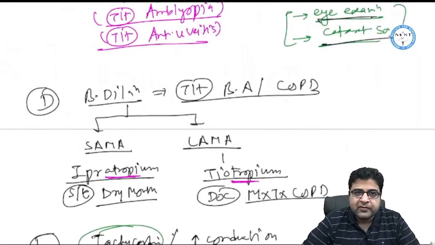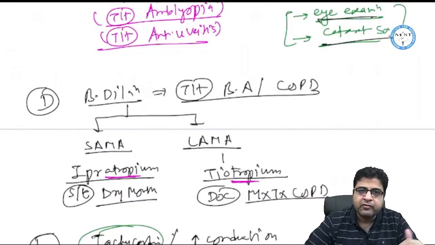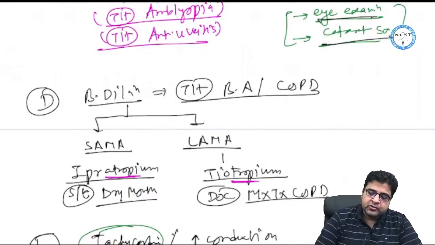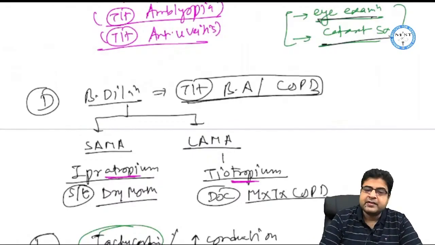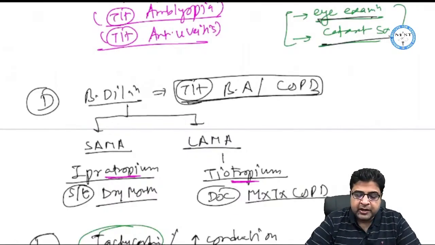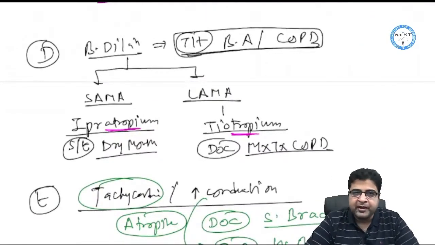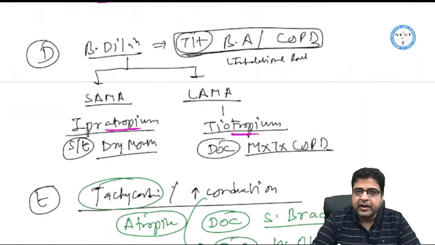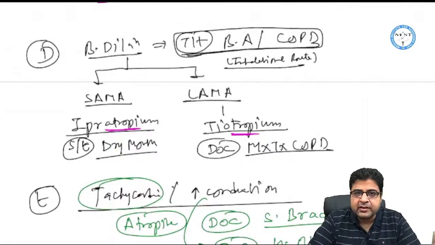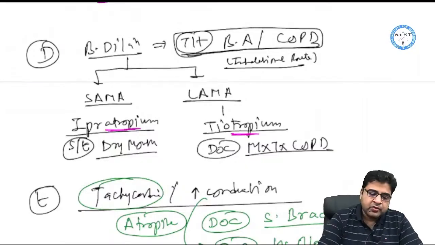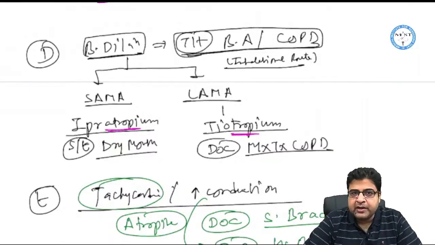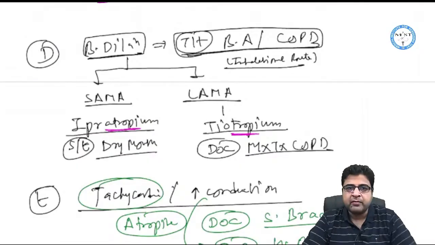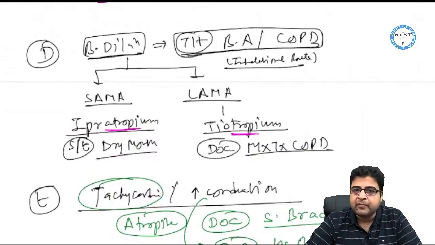Now in the mnemonic of dumbbells, B stands for bronchodilation. So anticholinergic drugs will cause bronchodilation, and because of this, these medicines are given for bronchial asthma and COPD. We have 2 types of medicines which are given by the inhalational route. The names are SAMA and LAMA: short-acting muscarinic antagonist and long-acting muscarinic antagonist. So these medicines are bronchodilators, and these bronchodilators are either short-acting or long-acting.